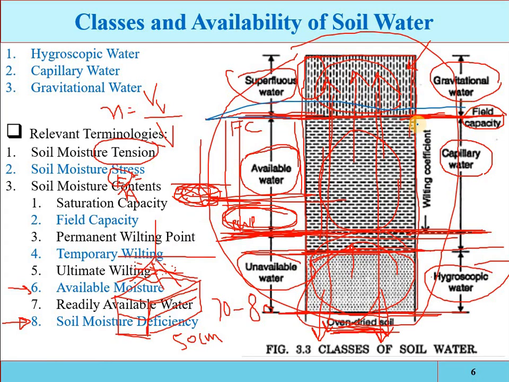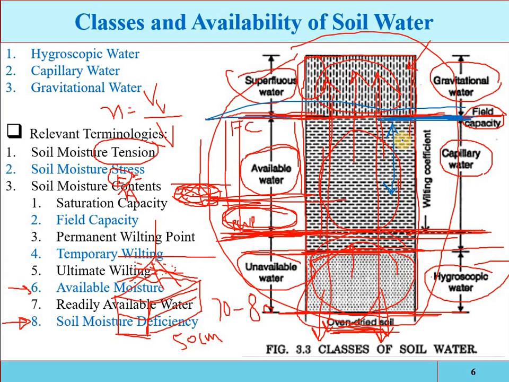Now when the soil is completely saturated, the water will be available to the plant at the field capacity level. The plant will start the extraction of the water. Now, how much are you allowing the level of water in the soil to decrease?